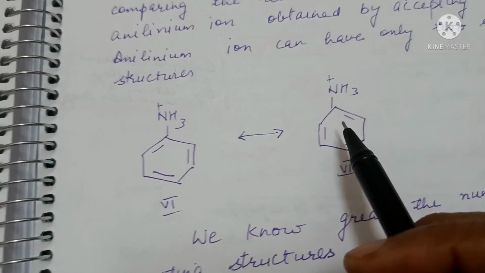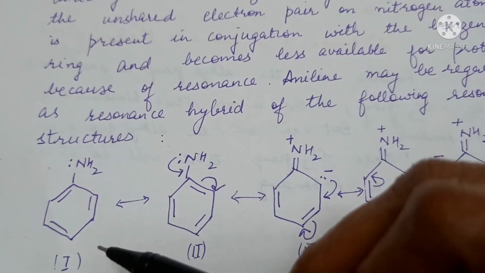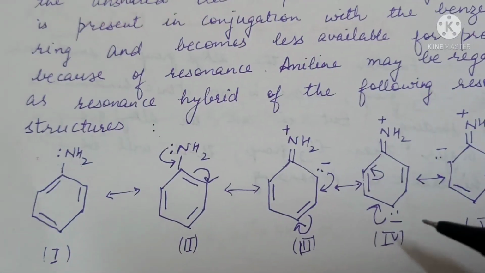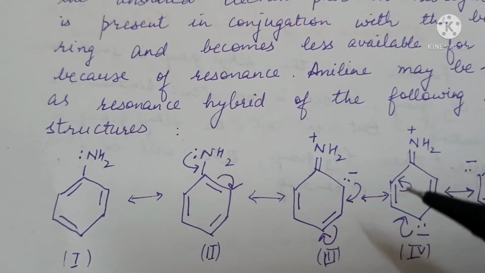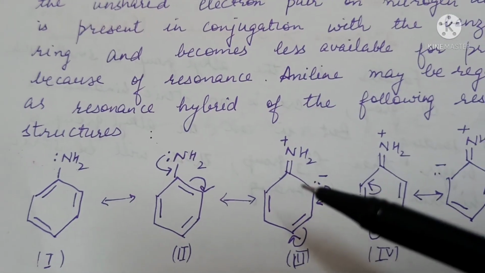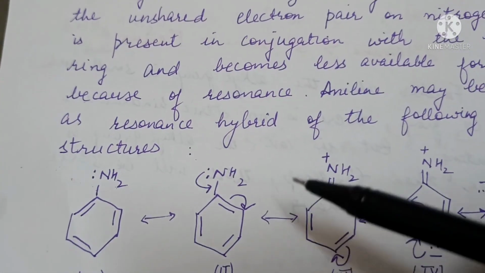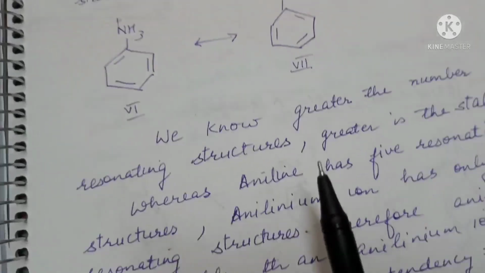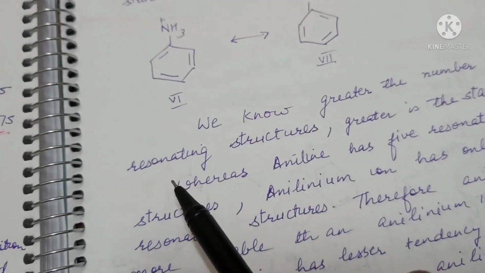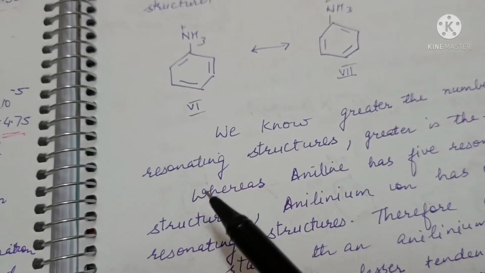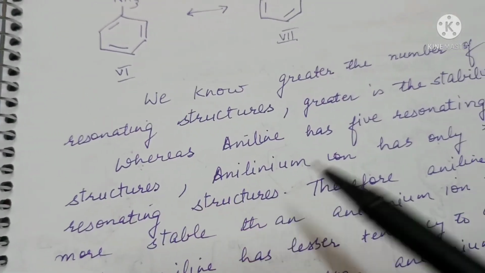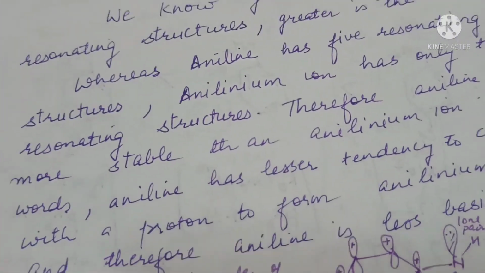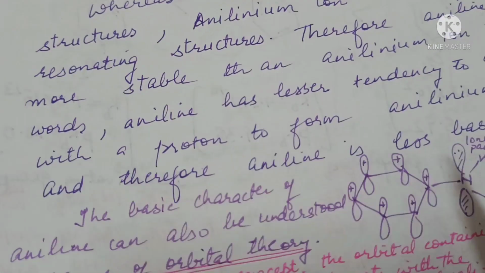Anilinium ion has only 2 resonating structures in comparison to 5 resonating structures of aniline. So as we know that resonance leads to stability, more resonance means more stability. So aniline is more stable, anilinium ion is less stable. So as the product is less stable than the reactant aniline, aniline has less tendency to get converted to anilinium ion, so it is less basic.